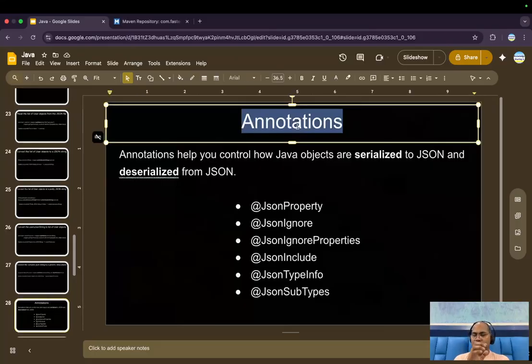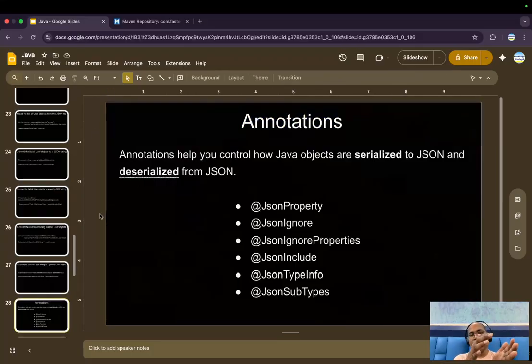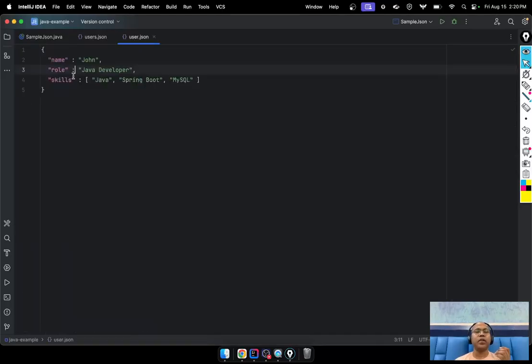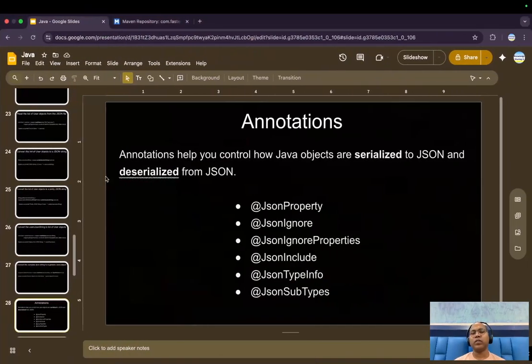So what do we mean by annotation here? Whenever you are working with JSON, notice whatever the Java field names are here, name, roll number, and skills, the same you can notice in the keys here, name, roll number. Sometimes you want to control it, maybe JSON has a different key and Java has a different key. So how is that control managed? This annotation helps us. Sometimes you want a property label, sometimes you want this value to be here. So let's talk about them one by one.